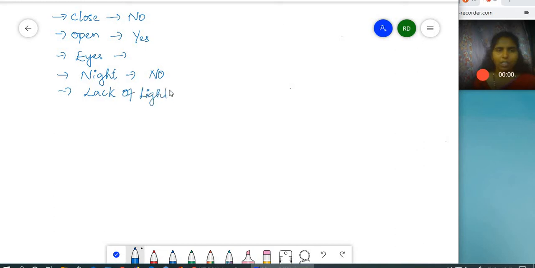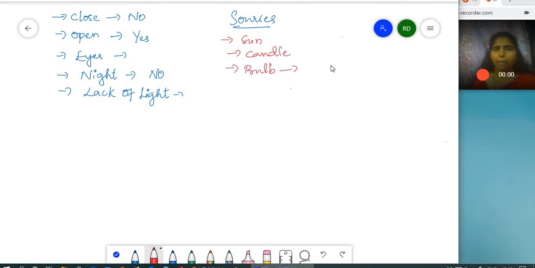So, what are the sources of light? Can you tell me? Sun, candle, bulb. Yes, bulb. How does it work? With the help of electricity, right? Yes. And here is our topic for today, that is electricity. So let us start the lesson.